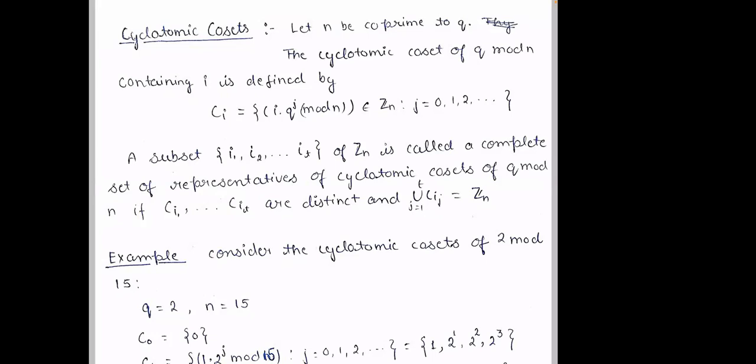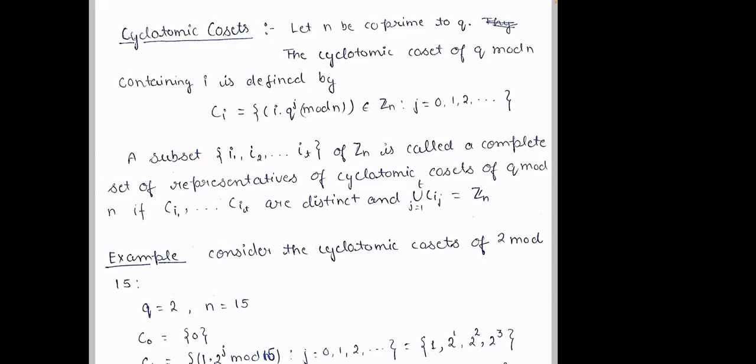So now we want to find how we can get the minimal polynomial. One way we have seen is by seeing all the conjugates of the primitive element, and the other way is from the cyclotomic cosets. So what is a cyclotomic coset? Let n be co-prime to q. The cyclotomic coset of q mod n containing i is defined by Ci equal to i times q raised to power j mod n that belongs to Zn, where j is running from 0, 1 up to.